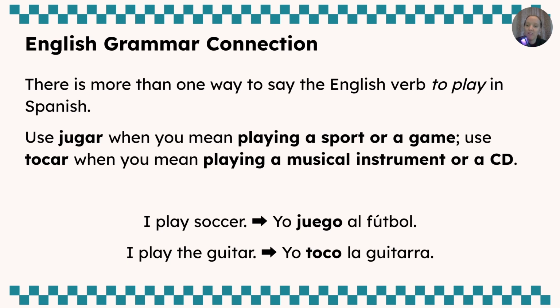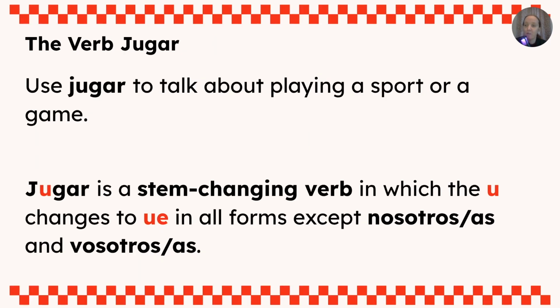So if we look at the examples at the bottom, our English example is I play soccer, and in Español that would be yo juego al fútbol. Then our other English sentence is I play the guitar. In Spanish, that would be yo toco la guitarra. So like I said before, you want to use jugar to talk about playing a sport or a game.